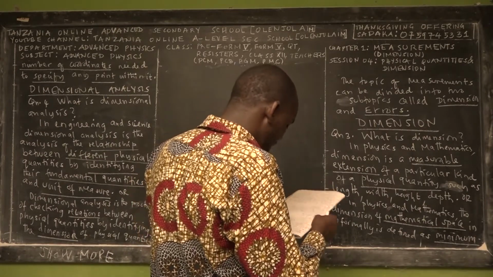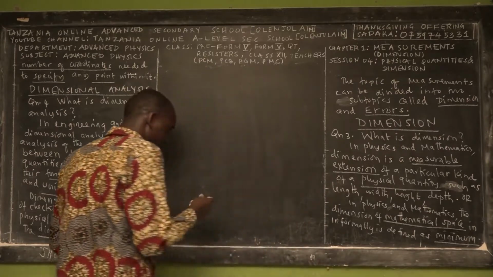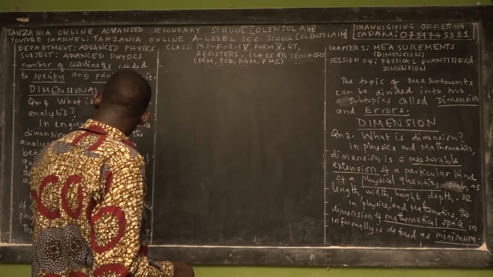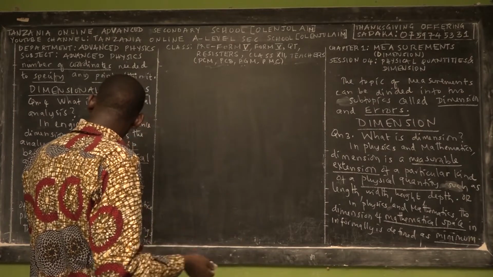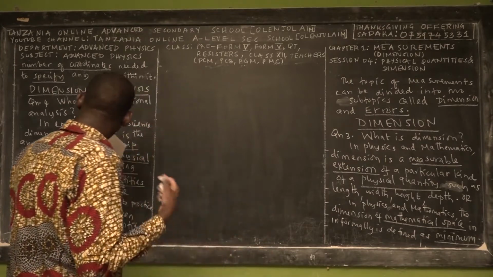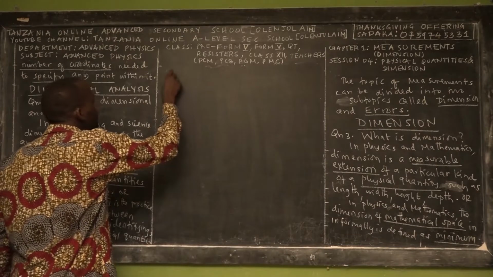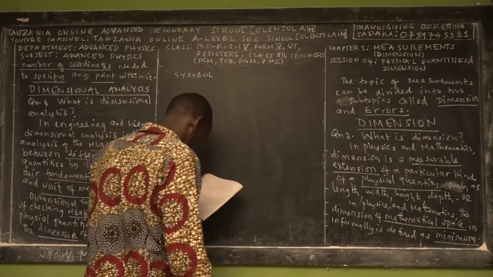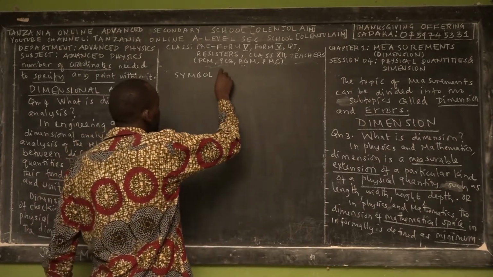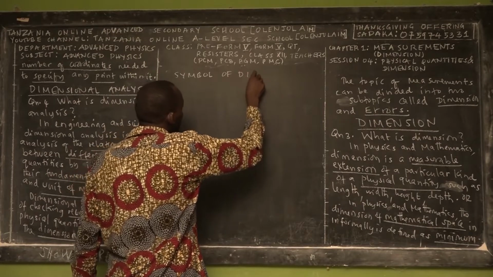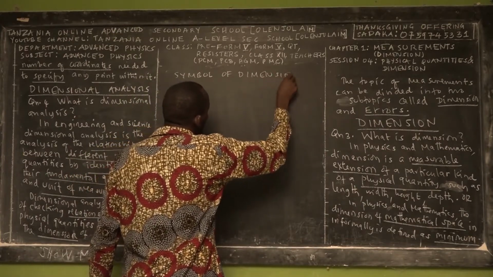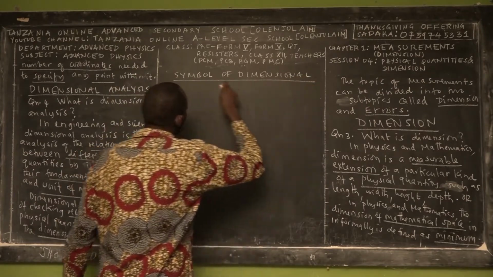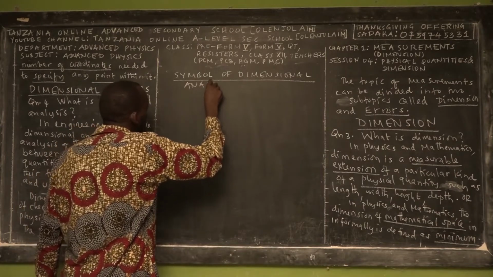So, ladies and gentlemen, for the remaining of this lecture, I will teach about symbols of dimensional analysis, and I will give you some distinctions between symbols of dimensional analysis and the symbols of its unity. So let me teach about the symbol of dimensional analysis. What is the international symbol of dimensional analysis in physics and mathematics?